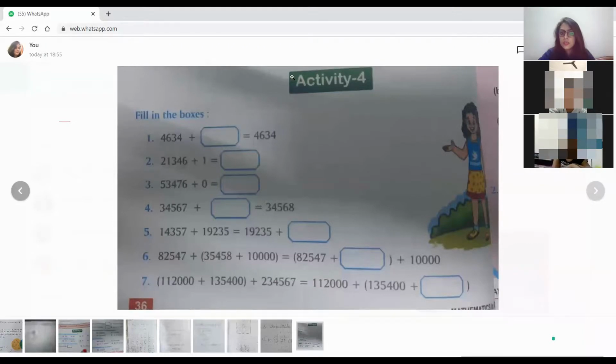Hi. So we have done these type of questions before. So yes, today we will discuss these type of questions again. Properties of addition. So which number is this? Daksh, read out the number.